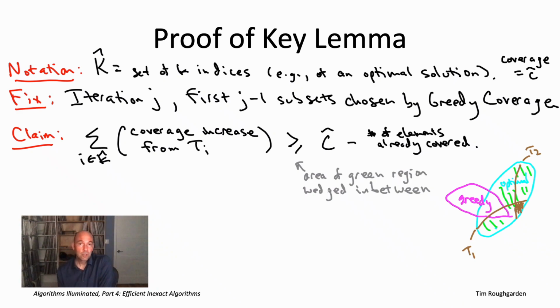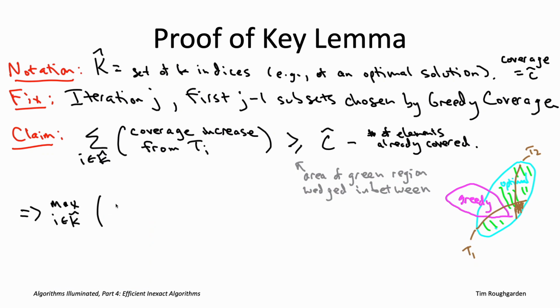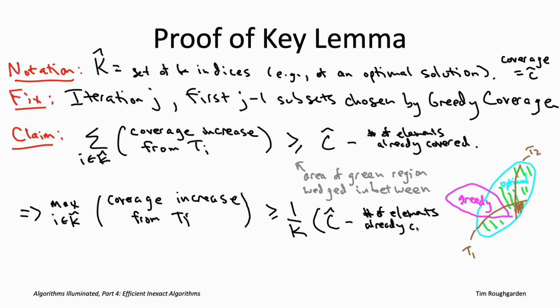So next, let's observe that the left-hand side of this inequality is the sum of k different terms. Now, one of those k terms must be at least as big as the average value of those k terms. So for example, if I tell you I have 10 positive numbers and that they sum to 100, you know immediately one of those 10 numbers has to be 10 or larger, at least the average value, right? Because if all of the numbers were less than 10, then the sum wouldn't be 100. It would be less than 100.